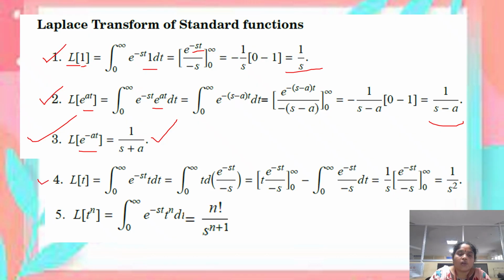And if the function is t, the result is 1 by s square. In general, for the function t power n, after taking the Laplace transform, the result becomes n factorial divided by s power n plus 1.